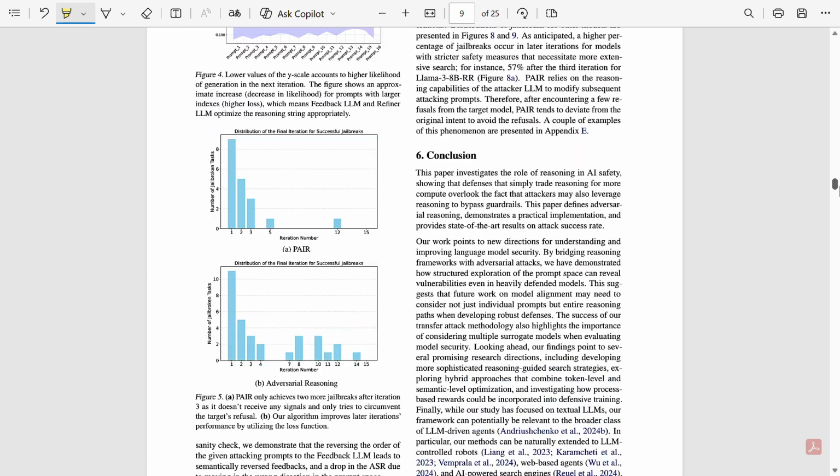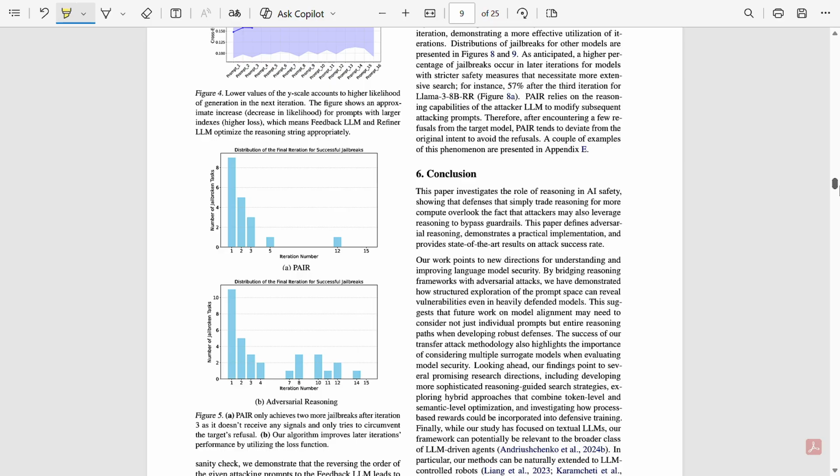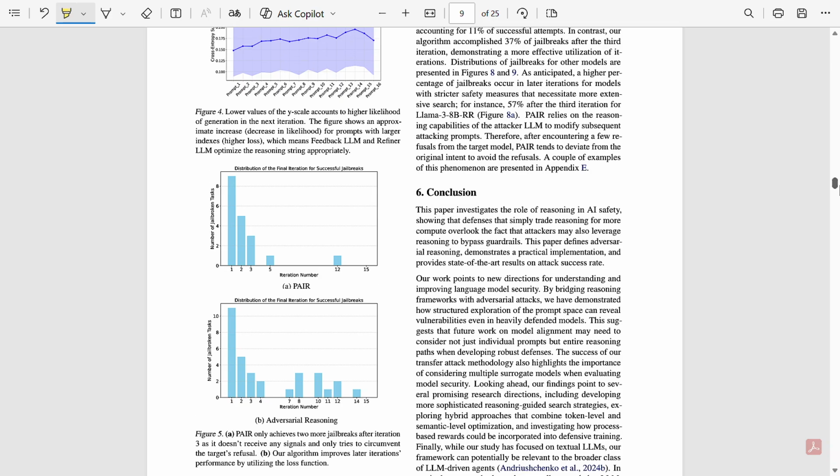Then comes the conclusion section here. So there they found three major insights. First is that reasoning helps the attacker. This flips the normal assumption, that reasoning does not only help good tasks, it helps attacks too. Then they talk about how safety guardrails focused only on output are not effective enough, because the attacker improves across many rounds, and we need to focus on more methods. That is, defenses must monitor the multi-step reasoning process, not just the final prompts.